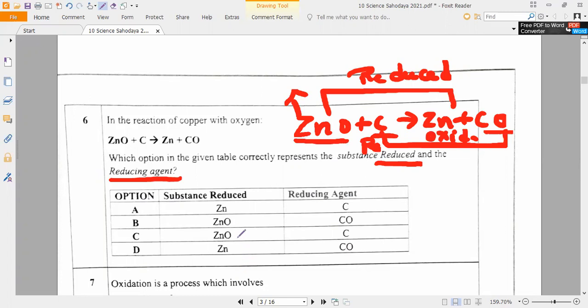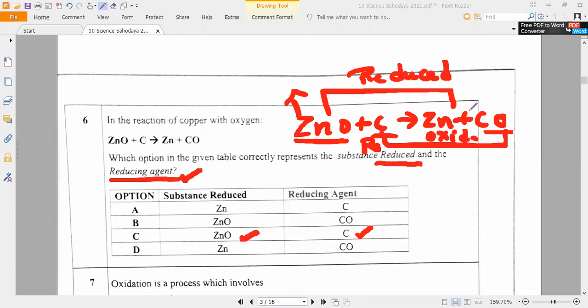Option C. Be very careful. They are asking for the reducing agent. Reducing agent means which is helping, either by supplying hydrogen or by helping in removing oxygen. Yes or no? So ZnO is the substance which is reduced, not zinc. Be very careful. Why ZnO?